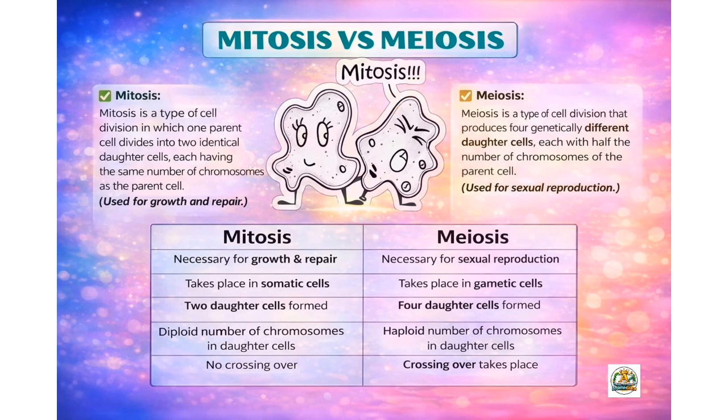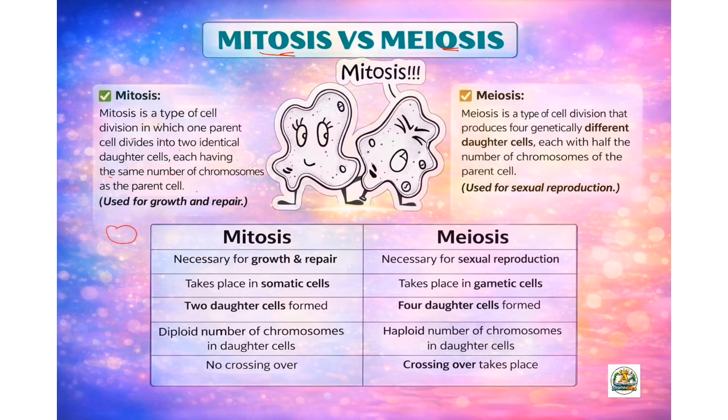Now let's see what are the differences between mitosis and meiosis. What is mitosis? Mitosis is a type of cell division in which one parent cell divides into two daughter cells, each having the same number of chromosomes as the parental cell.